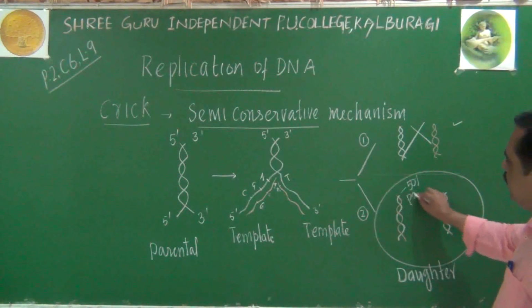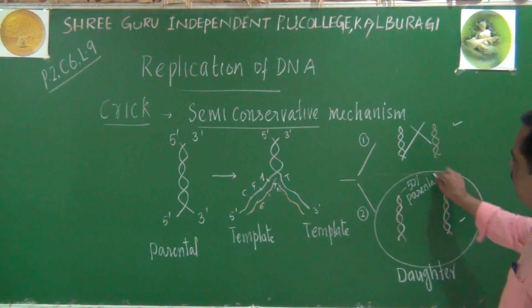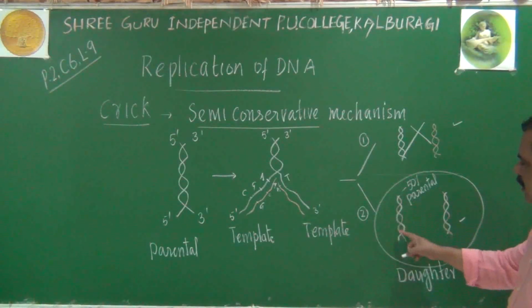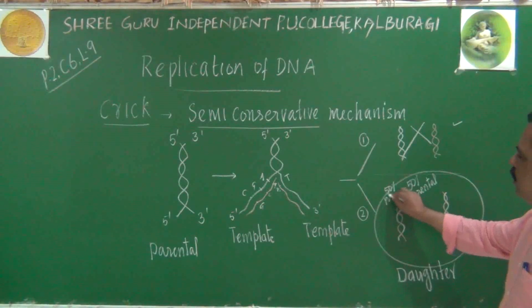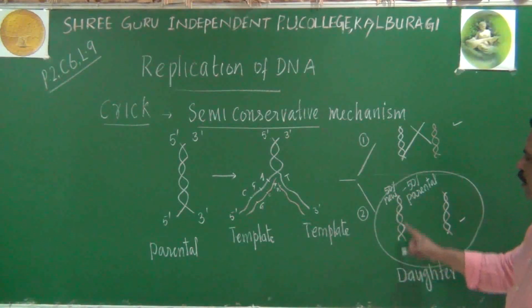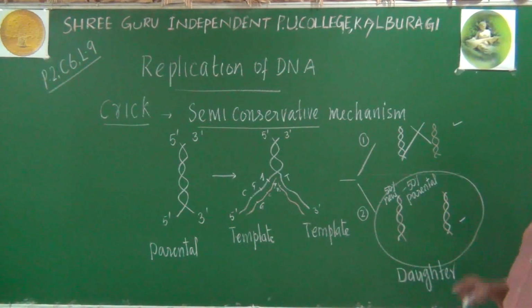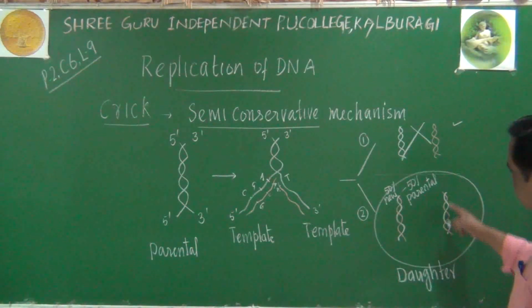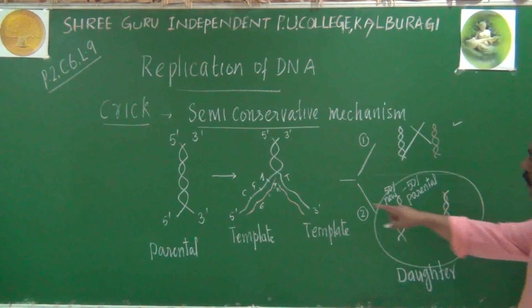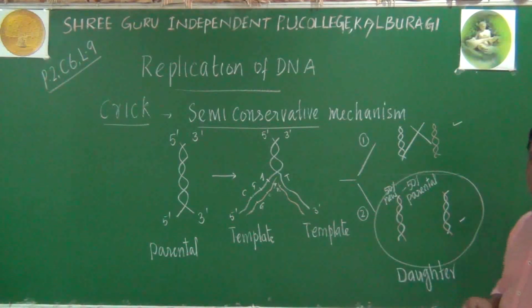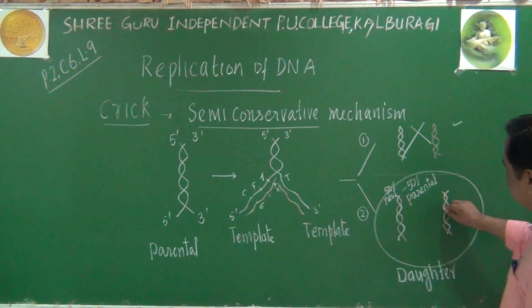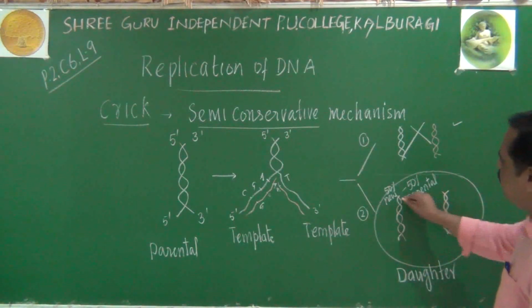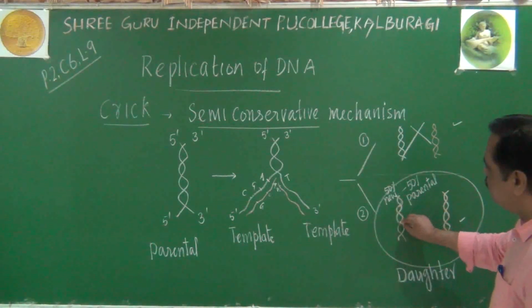The newly formed daughter DNA will be 50% parental and 50% new, he told. So this daughter molecule will have one of the parental strands, and the other strand is newly synthesized. This daughter molecule will have one of the parental strands, white color I have given. The other daughter molecule will be newly synthesized. Do you get this point? If this is the condition,